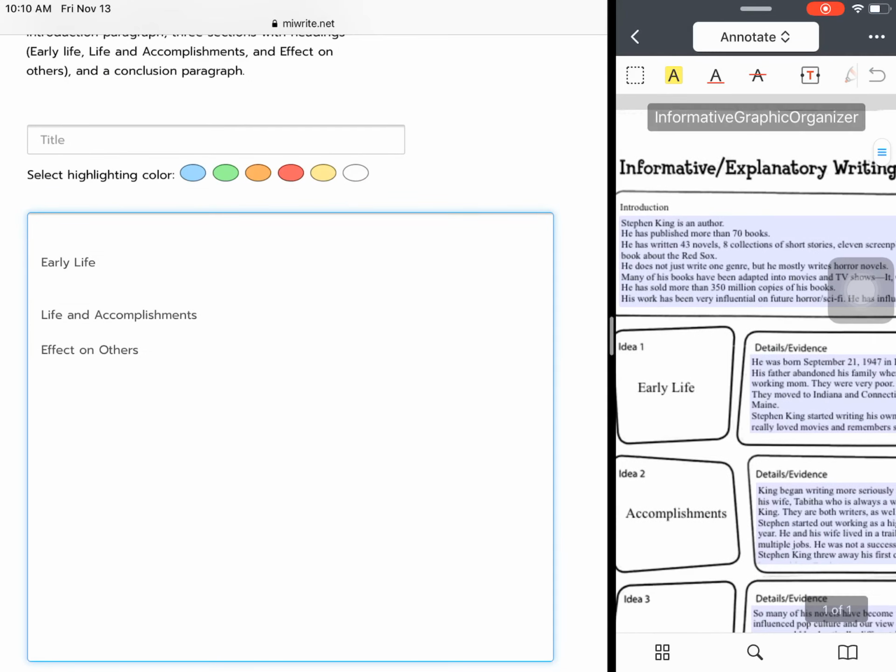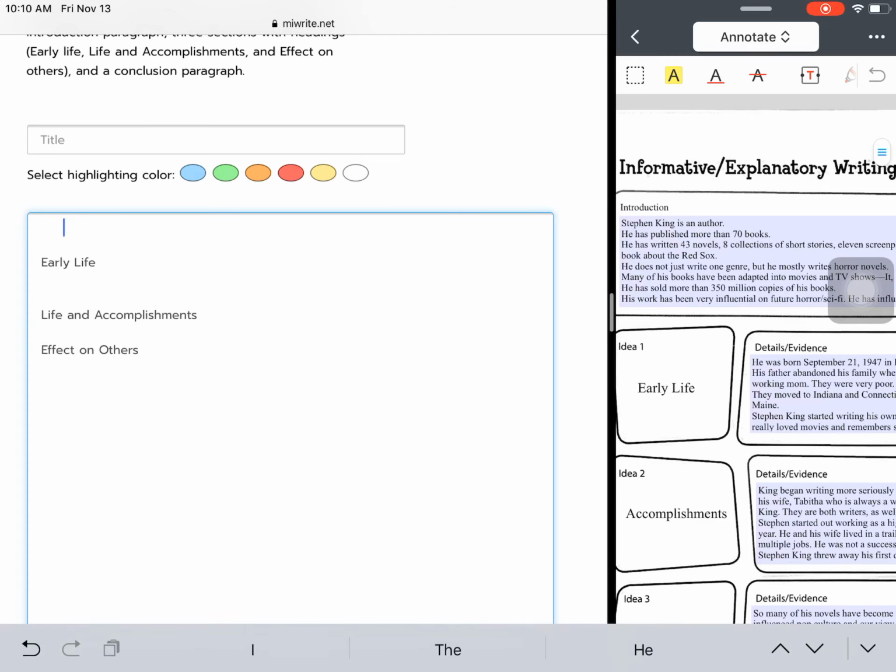So now I have my graphic organizer and I can start. Now the first sentence of your introduction needs to be your hook, but kind of like what that video said, sometimes it's best to write your hook at the end, so it might come to you. So thinking about an interesting fact or a question to get your readers into what you're about to say, whatever you choose for your hook, you might want to write it at the end so that it kind of comes to you naturally. But the first sentence is going to be a hook. I'm going to go ahead and skip it for now, and I'll come back to it.